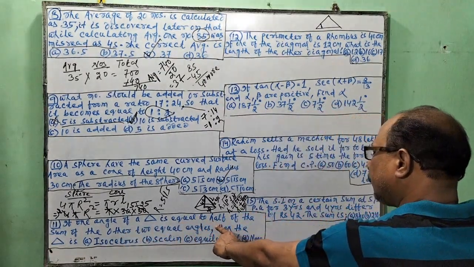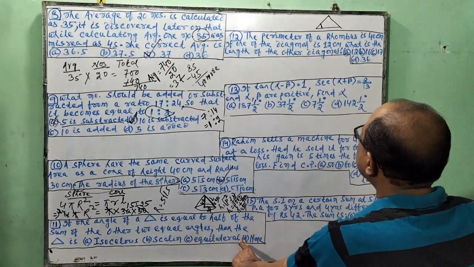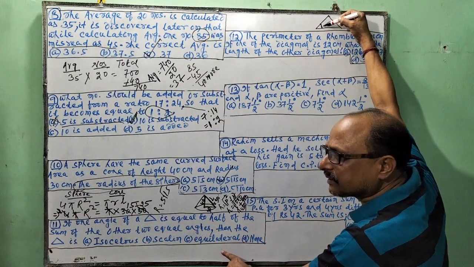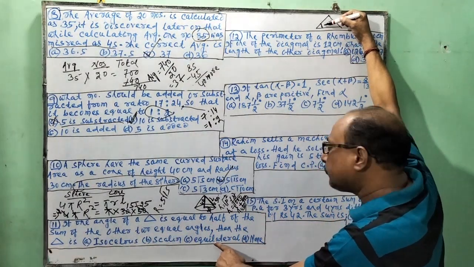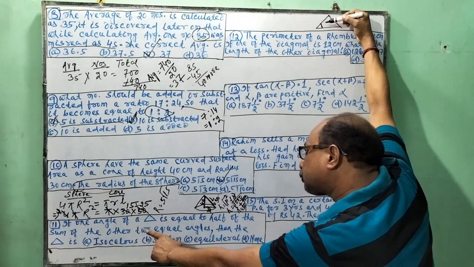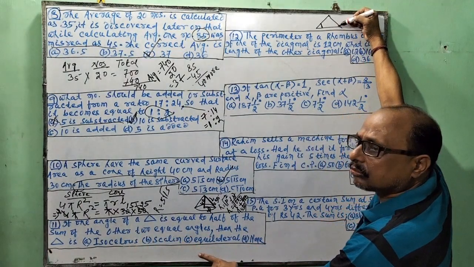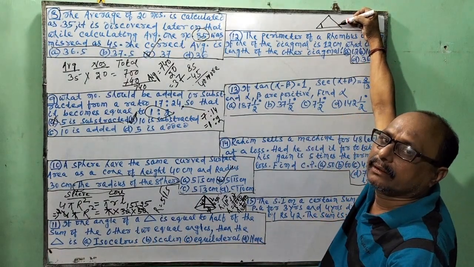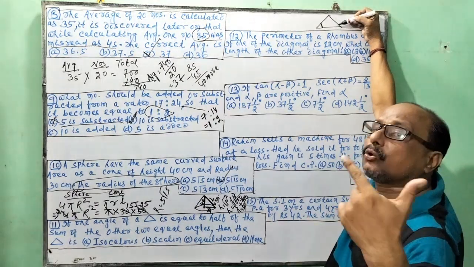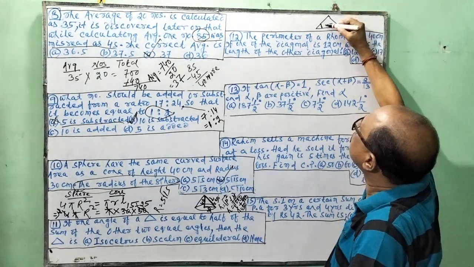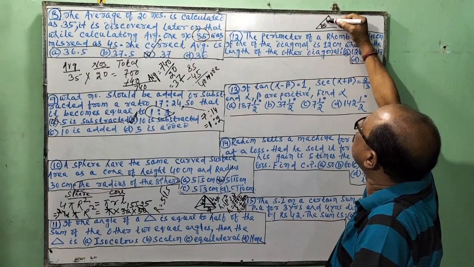Is equal to half of the other two equal angles. The question is, given equal angles, you must show the angles are 60 degrees.